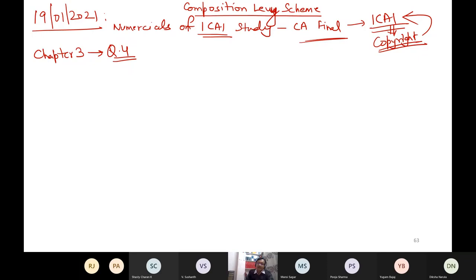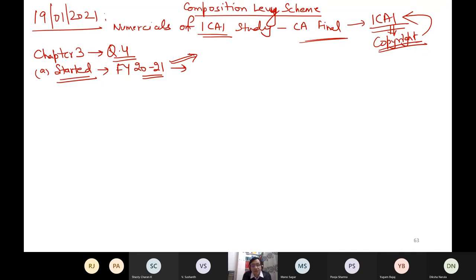Now every single word has a relevance. Every single word. So what is the first word? Started. Do you know what I mean by this word started? Now if my current financial year is 2021 and I started the business in this year, it means I need to check whether I am eligible to opt for the composition levy scheme or not.